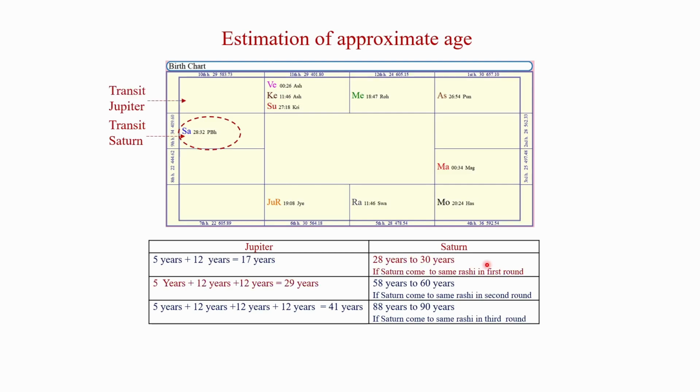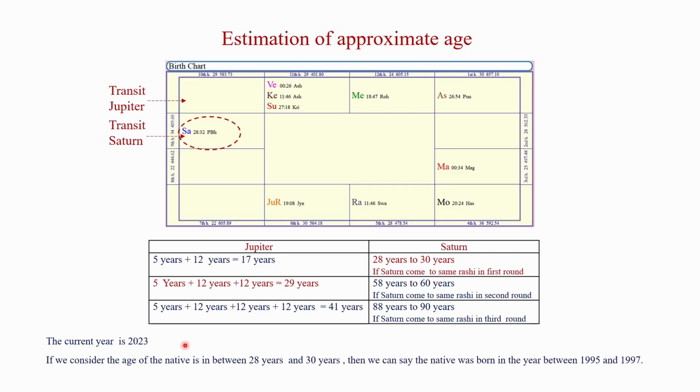If we consider the age estimation from Saturn's motion, we can say the age of the native is nearly 28 years to 30 years. This age of the native is only a near approximation.